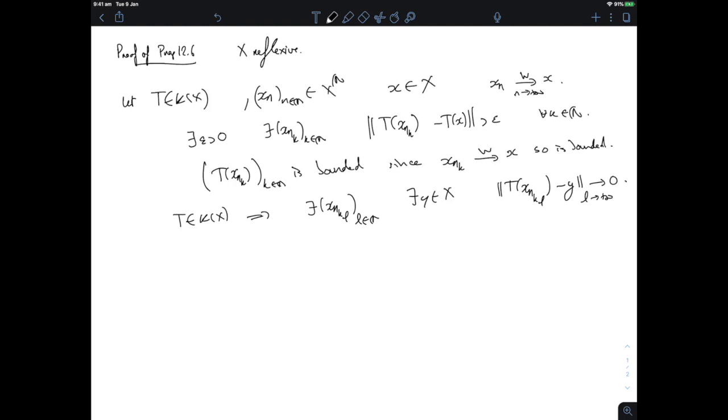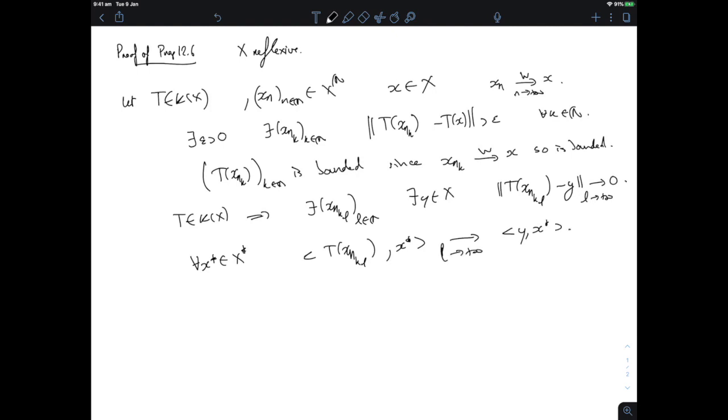Okay, but now if I converge strongly to y, then in particular I converge weakly to y, so for every x star in X star, the pairing of T of x_{n_{k_l}} with x star has to tend to the pairing of y with x star, as l goes to infinity.